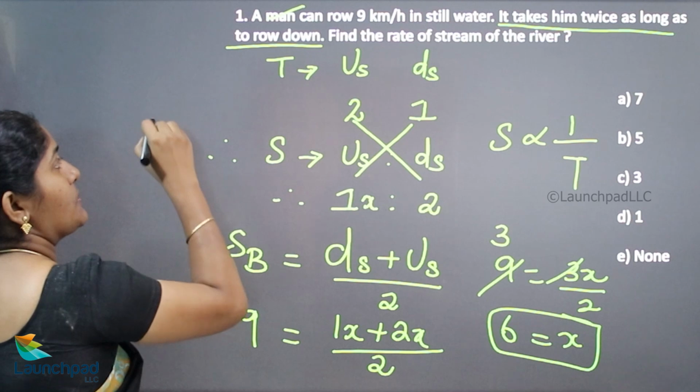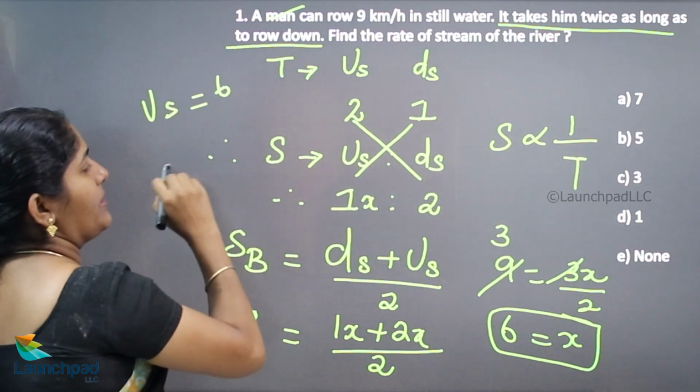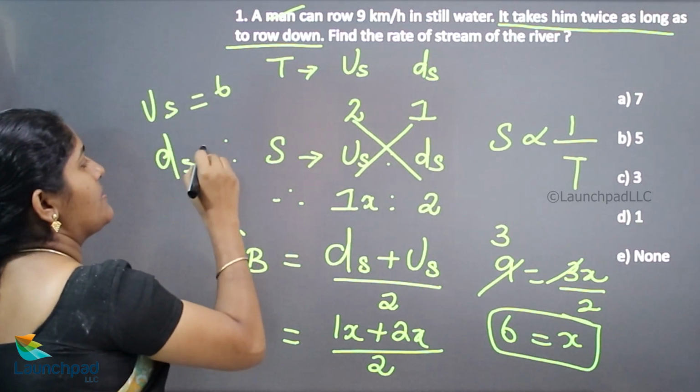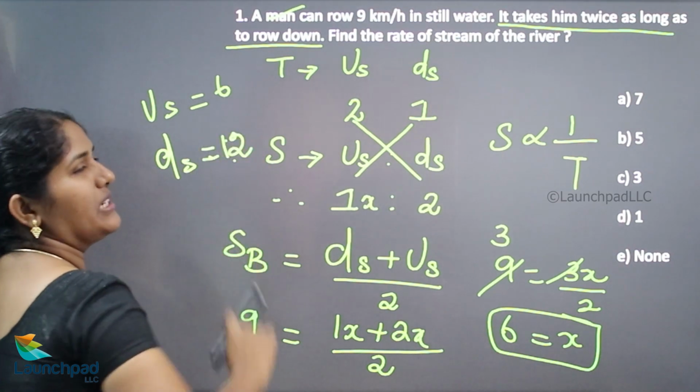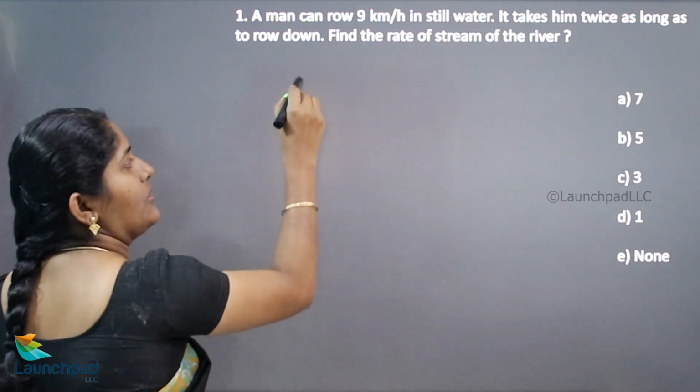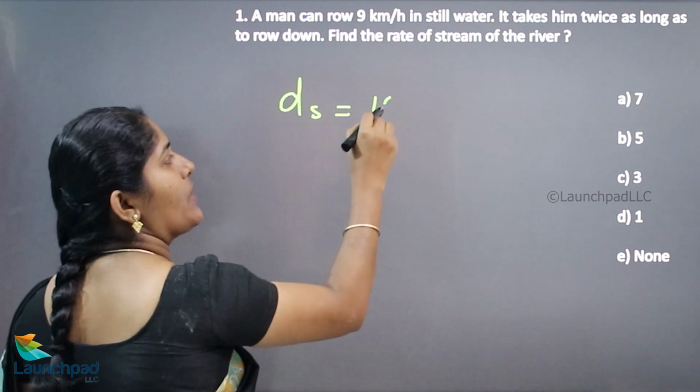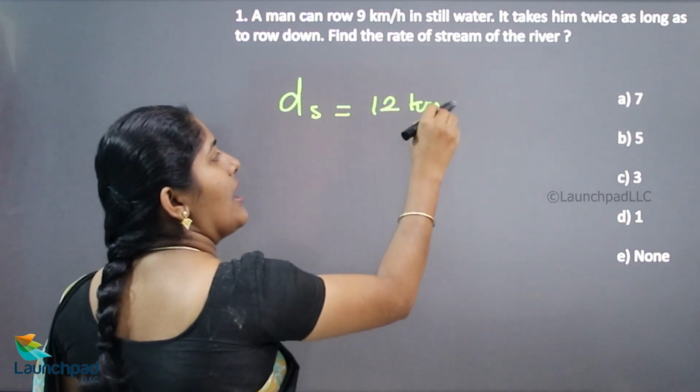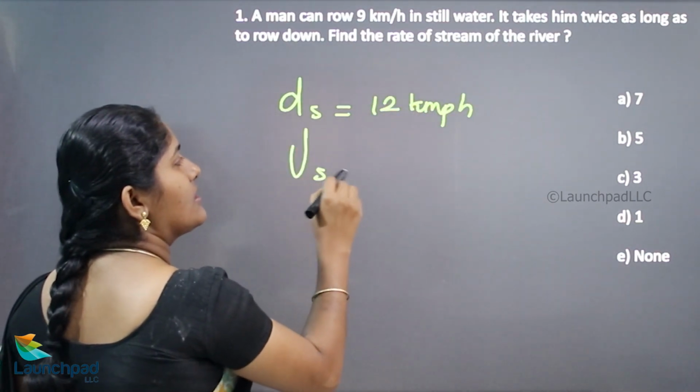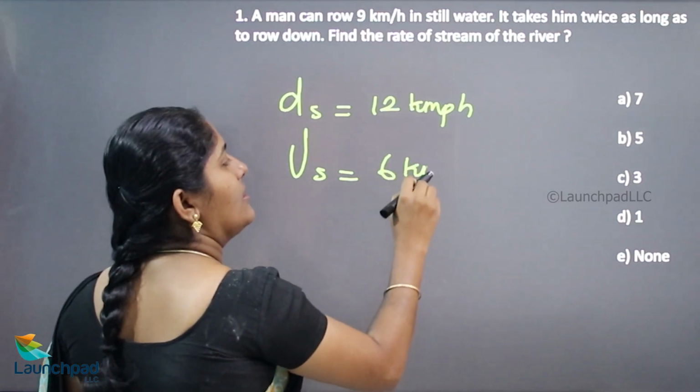Therefore, upstream speed is 6 km per hour and downstream speed is 12 km per hour.